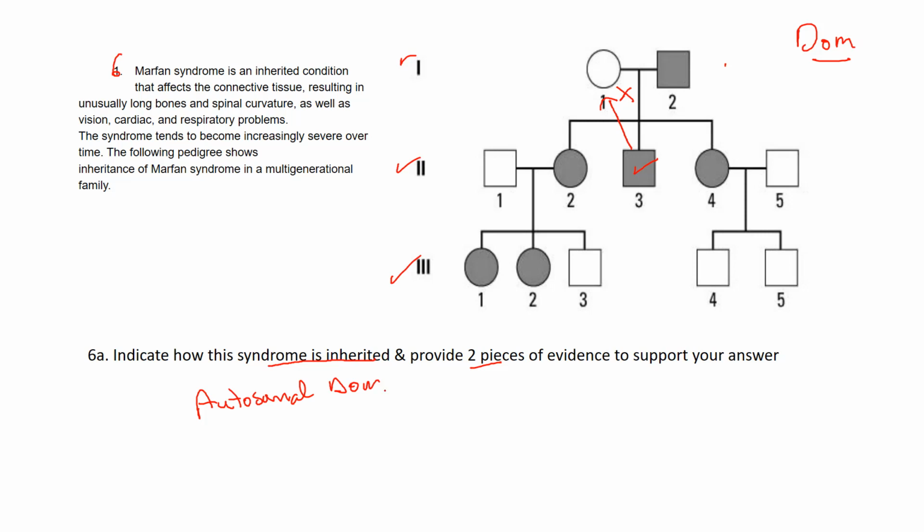So what are our 2 pieces of evidence for this? One of them is every generation is affected, at least somebody in that generation is affected. And the other piece of evidence is it's relatively equal boys and girls.